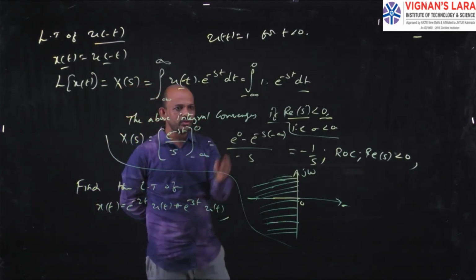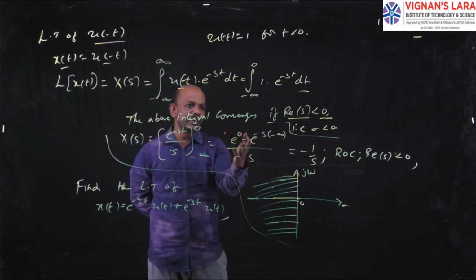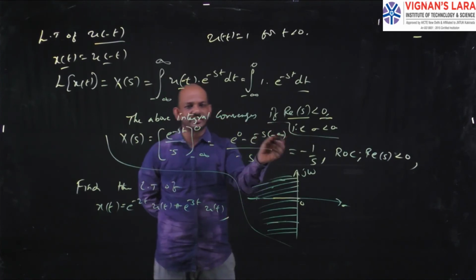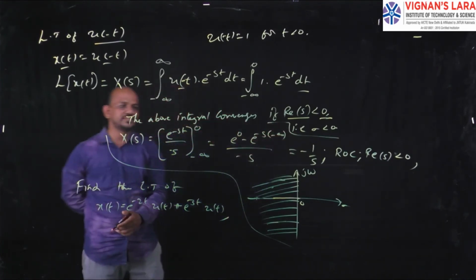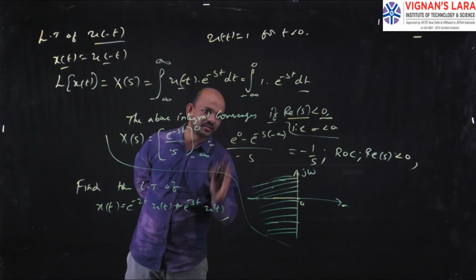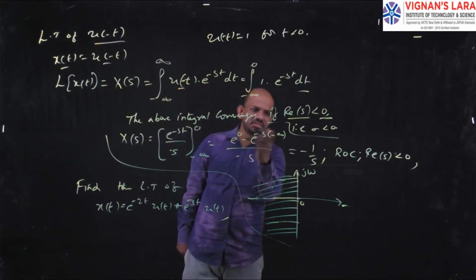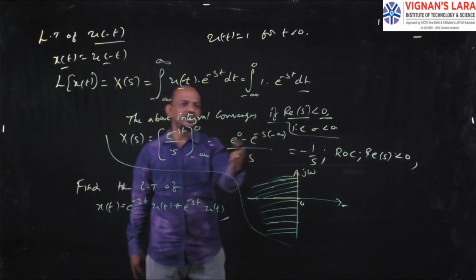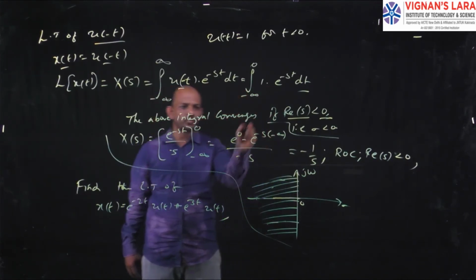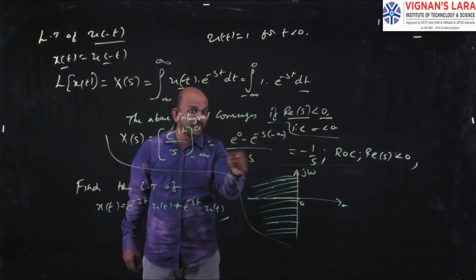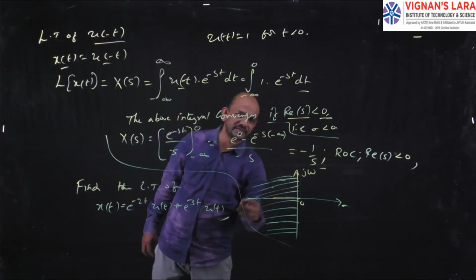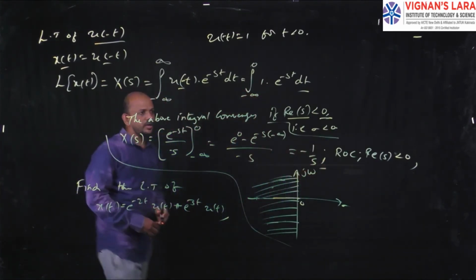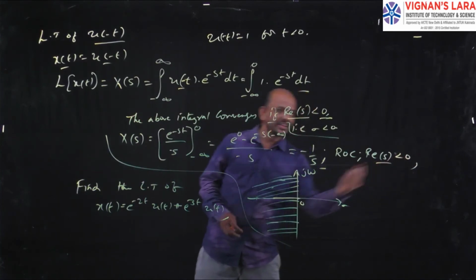Substituting the limits, e power 0 minus e power minus s times minus infinity, the second term is 0 and the first is 1, so we get 1 by minus s, that is minus 1 by s. And the ROC is real part of s less than 0.